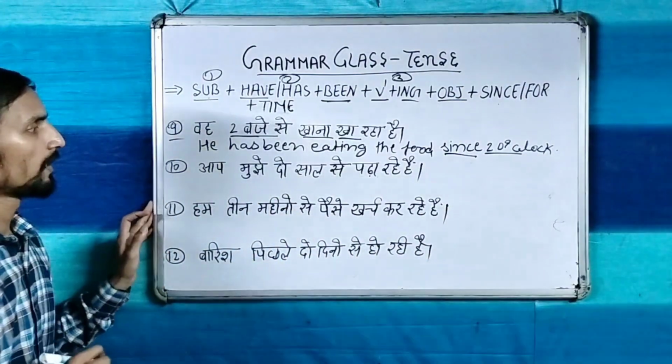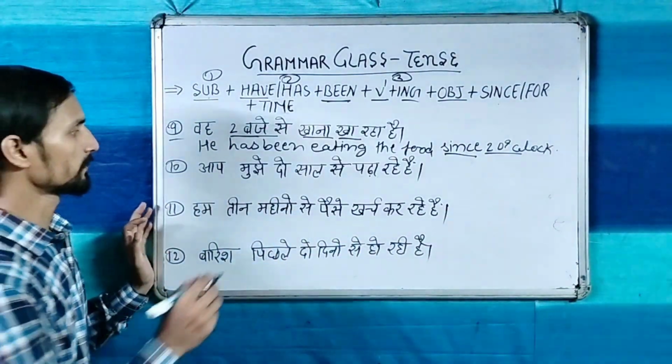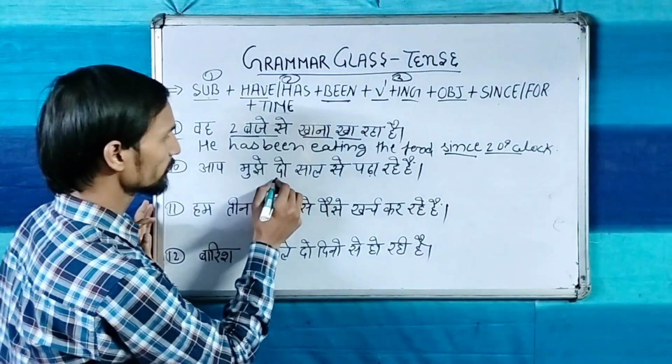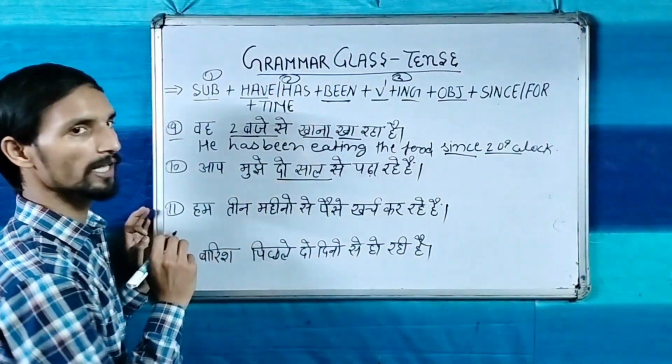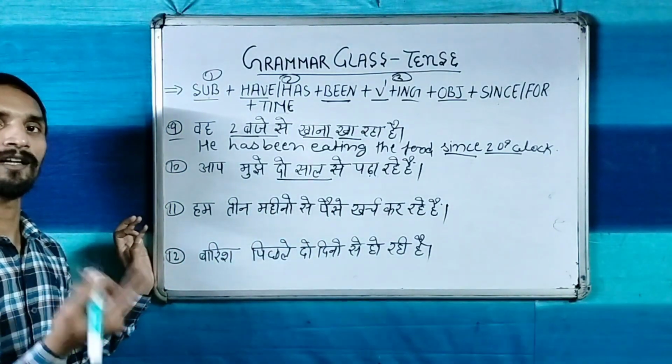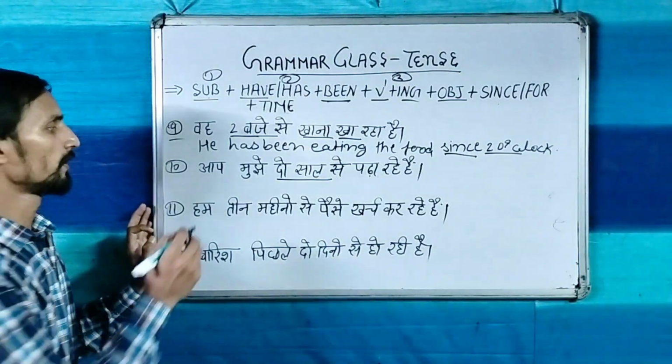Now next, आप मुझे 2 साल से पढ़ा रहे हैं. So once again time has been given, 2 साल, that is uncertain time, so with uncertain time we will use for.